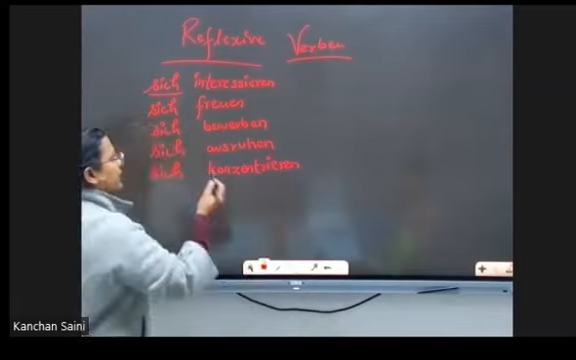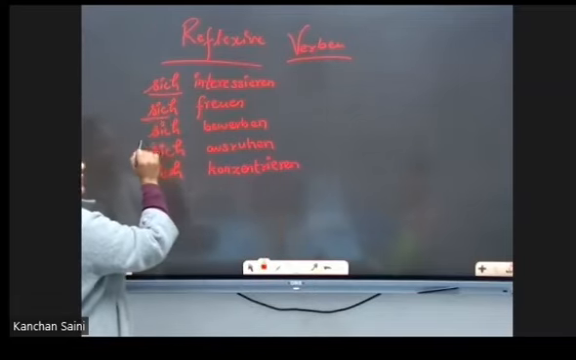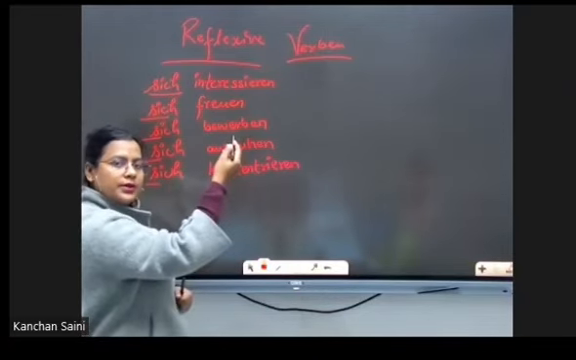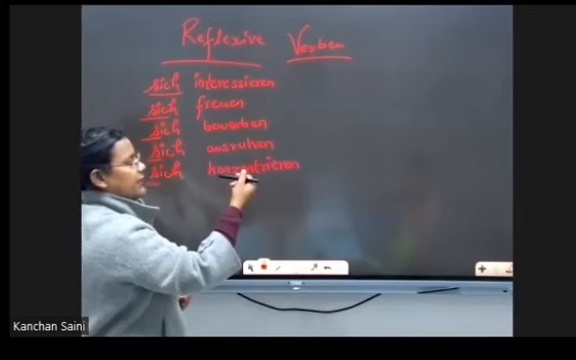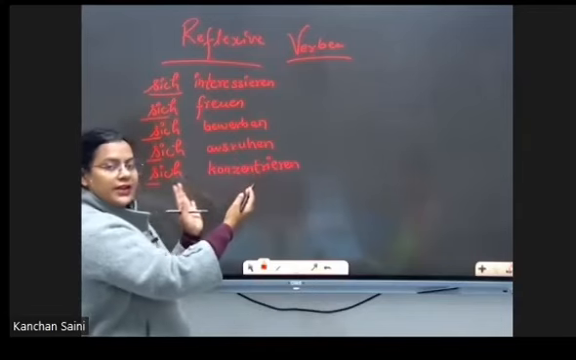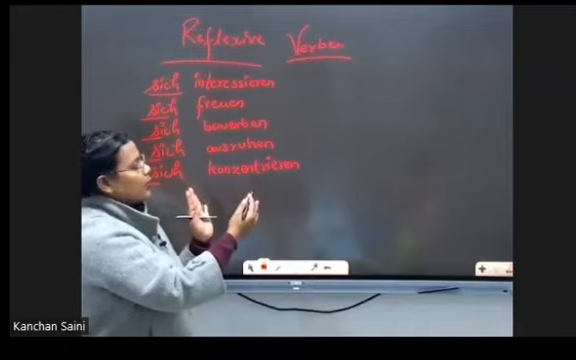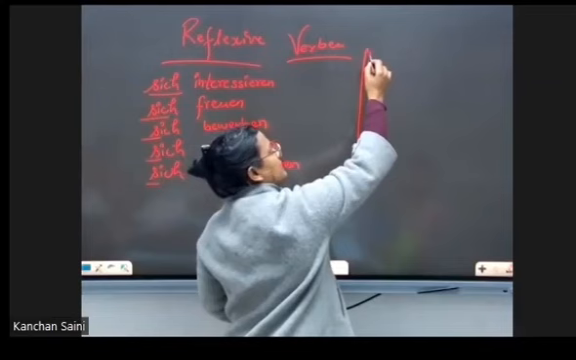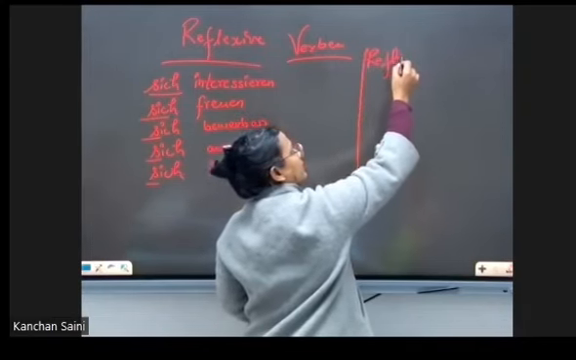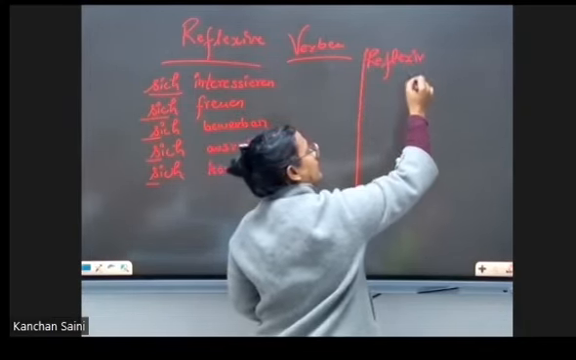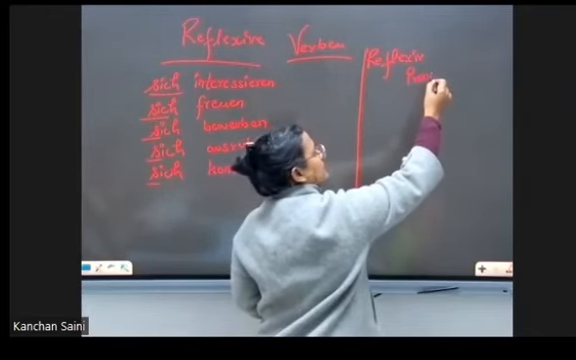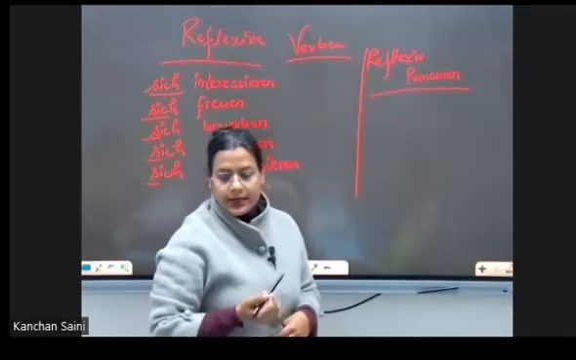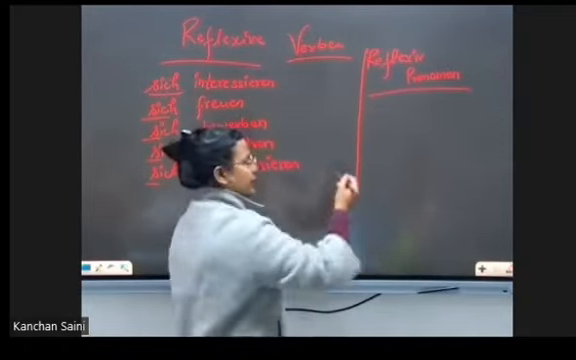So basically, whenever we have this sich word with any verb, it means that verb is a reflexive verb. And whenever we use a reflexive verb, the reflexive pronomen is required. So here we want to learn reflexive pronomen. Currently we have only 5.